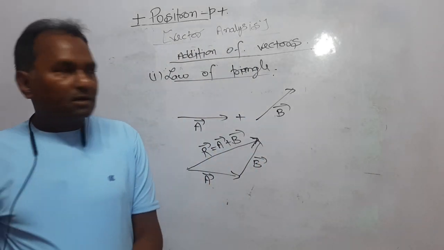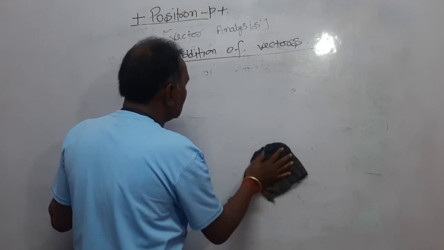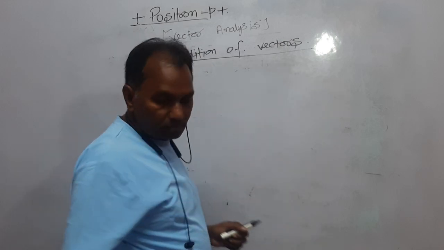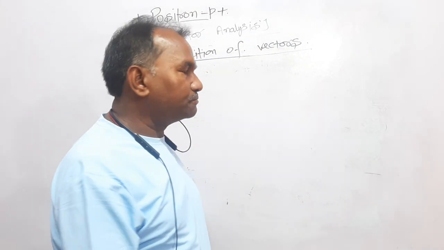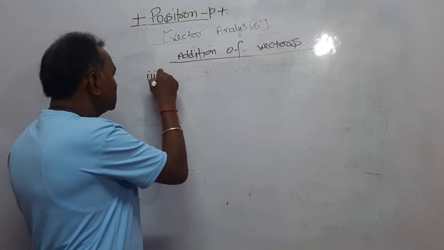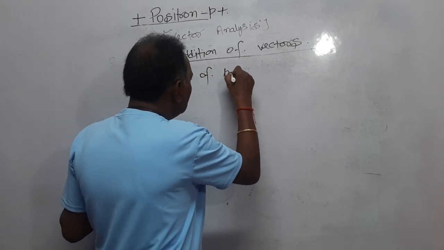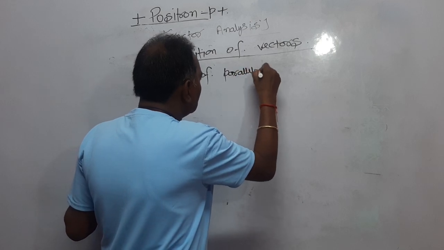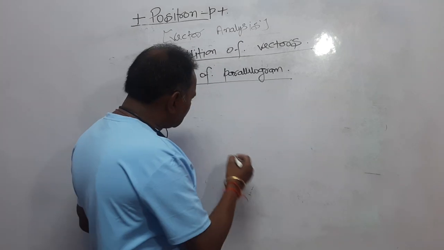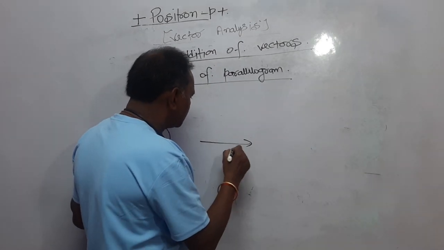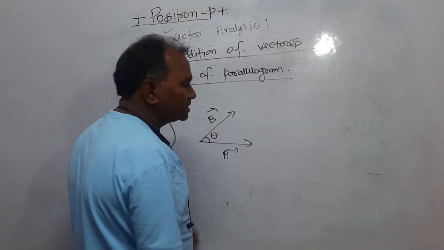Now, dear student, how can you use this? We have to add these two vectors using the law of parallelogram. Second one is that we are adding the two vectors using the law of parallelogram. How? Dear students, this is vector A and this is vector B, and they are making an angle theta with each other.